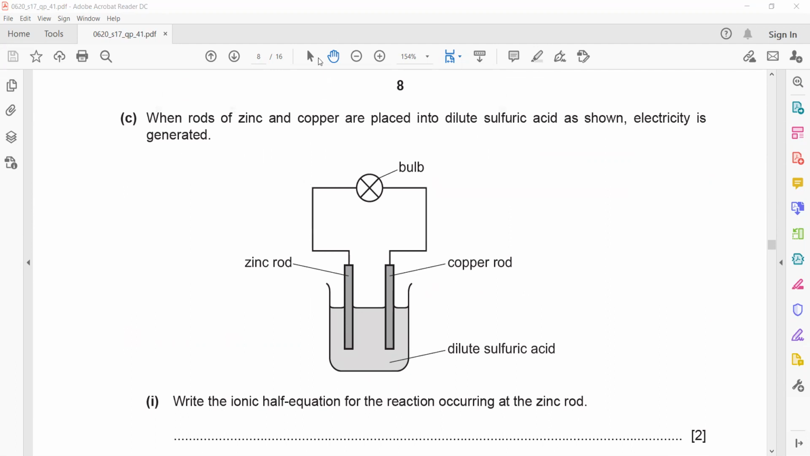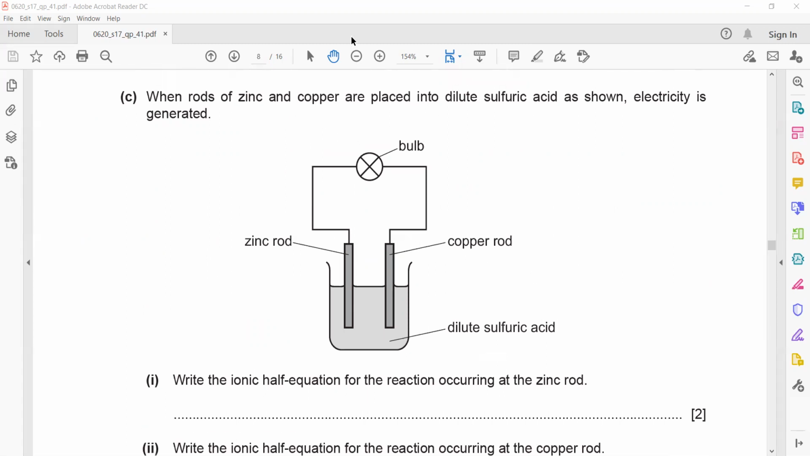So we have a chemical cell. When zinc and copper rods are placed into dilute sulfuric acid, electricity is generated. First, what is the chemistry of this cell? Which is the more reactive metal, zinc or copper? Which is the more reactive metal here? So zinc is the more reactive metal.